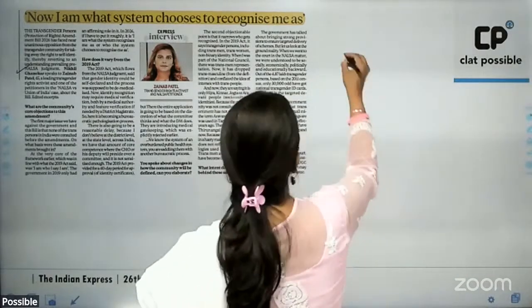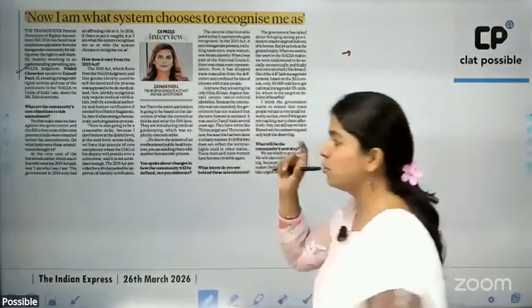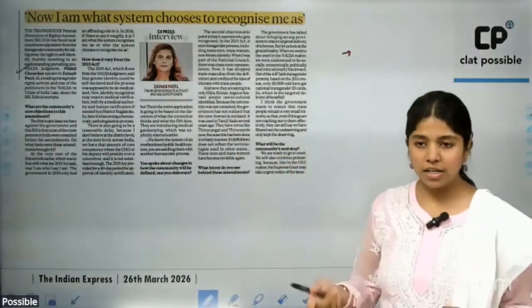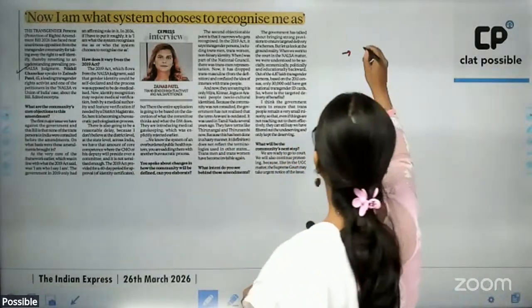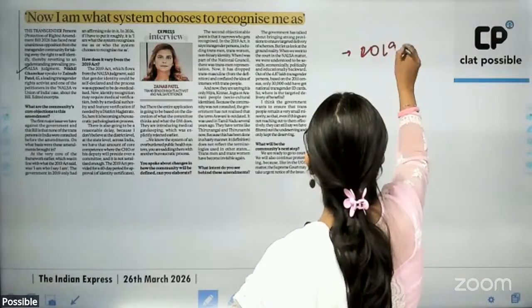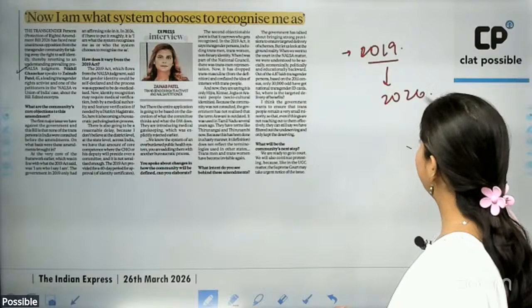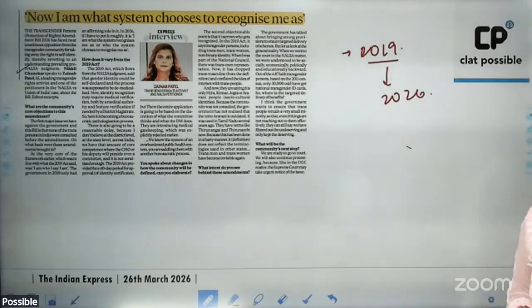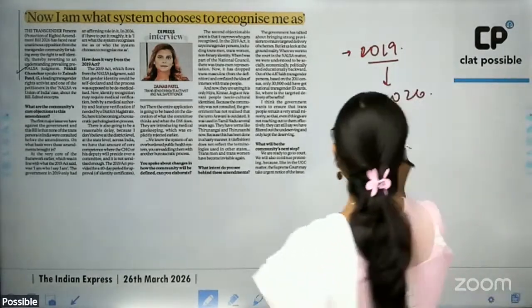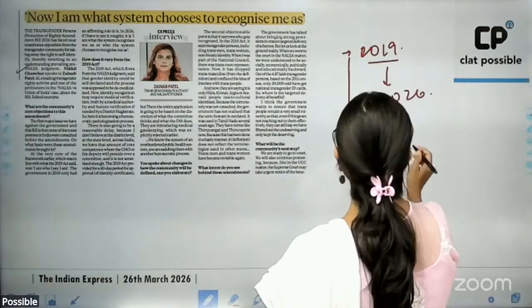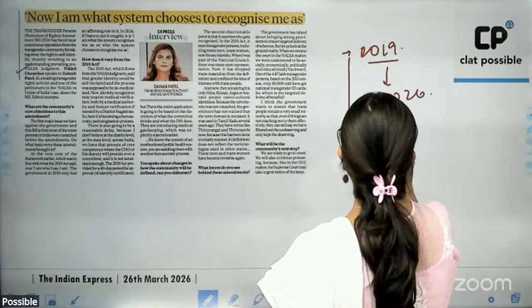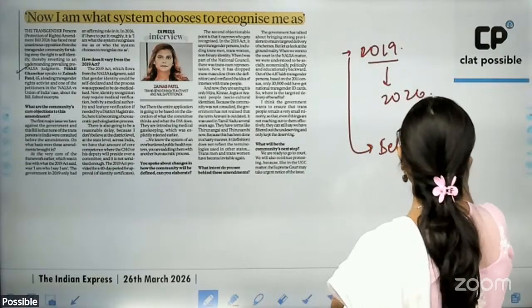All right. Now, quickly looking into the new provision and the most controversial one in the Transgender Act. Now, we had the Transgender Persons Protection of Rights Act of 2019. It is this particular act that has been amended in 2026. And what is the provision that has been amended in 2026? The provision that has been amended is the provision of self-declaration. Okay.